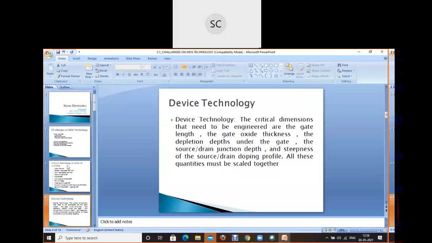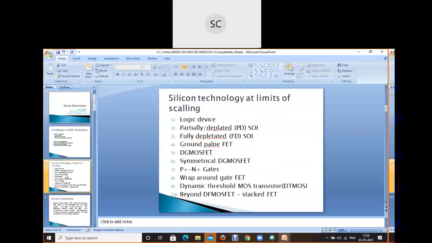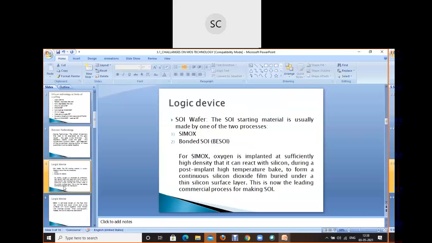Now, the first point of this silicon technology at limits of scaling is the logic device. As far as SOI wafers are concerned, they are made by SIMOX CMOS and bonded SOI.